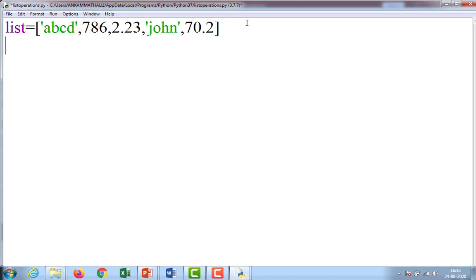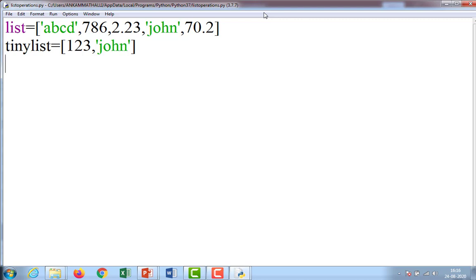Enter. I want to take another list because if we want to use any concatenation operator, it is better to take another list. So tiny list is equal to 1, 2, 3 comma single quotes JOHN single quotes, close square bracket. Enter. Control S.